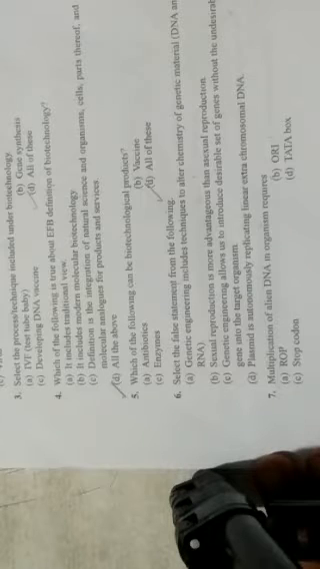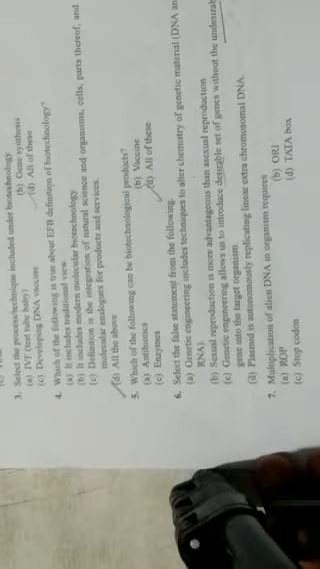What is it? Genetic engineering allows us to introduce a desirable, beneficial, more useful set of genes in place of undesirable, harmful genes. Disease-causing genes can be removed, and in that place desirable, useful, more advantageous genes can be added. This statement is also correct. So above statements A, B, C are correct. We have to find out the incorrect statement, the false statement, as per the question.